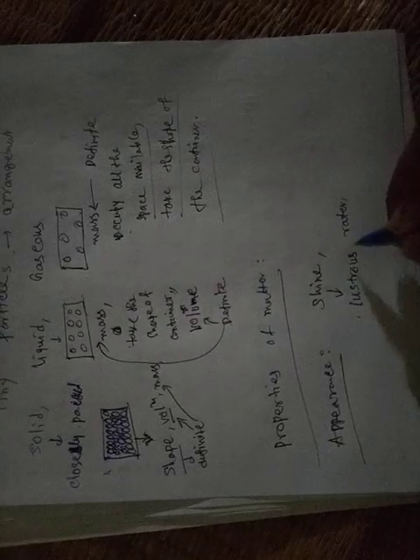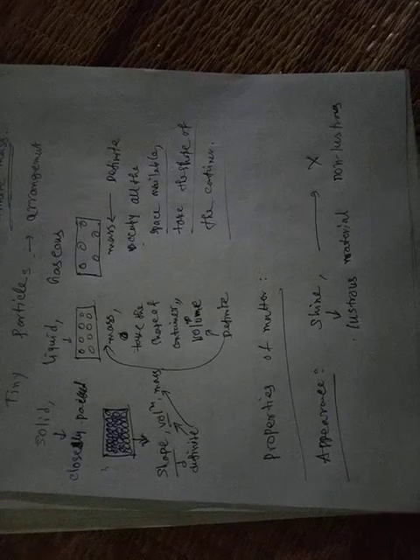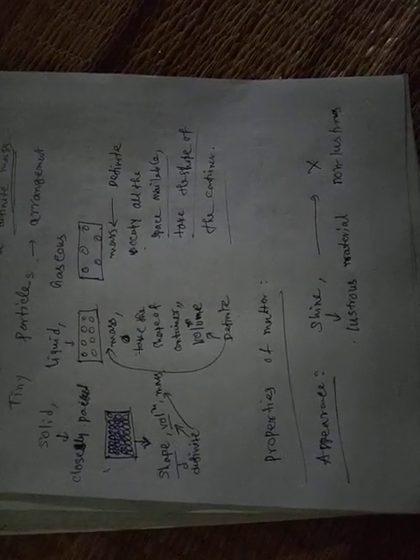Lustrous material. Which does not shine, those are called non-lustrous material. Clear? So we can say that appearance is the property of any material.